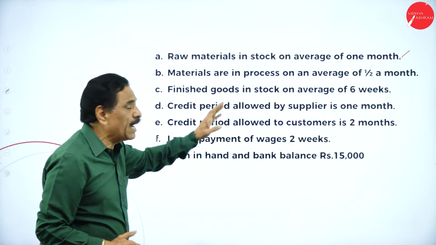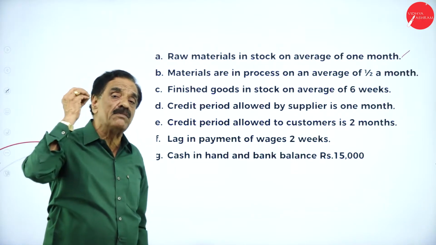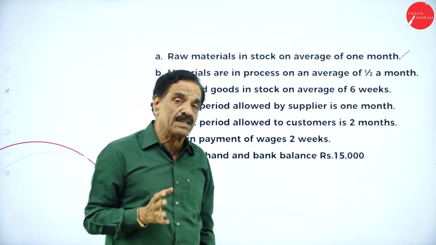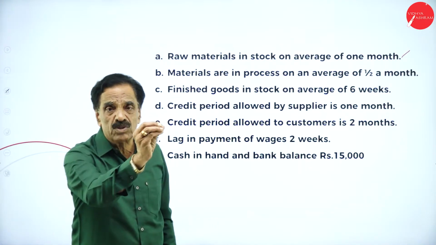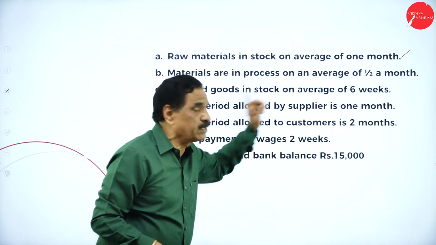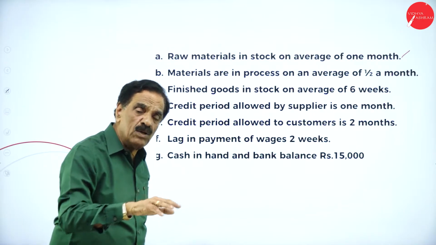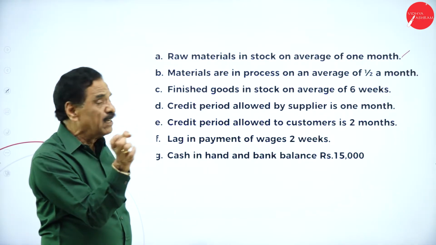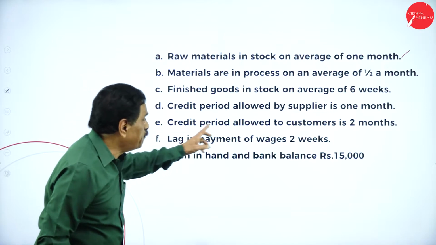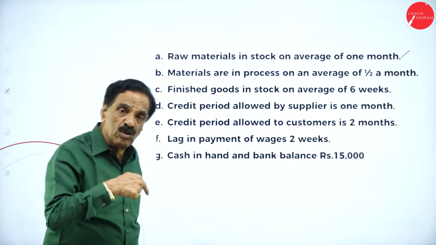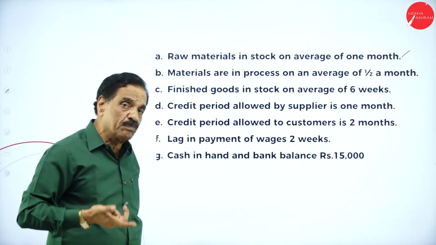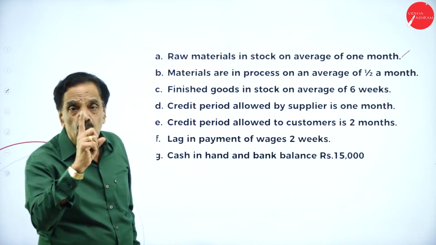Finished goods in stock, an average of 6 weeks. In a year, how many weeks are there? 52 weeks. So how to do it? 12,000 divided by 52 into 6 weeks. What's the finished goods value? 32 rupees, the total cost. 8 rupees added. Credit period allowed by supplier: he allowed 1 month to us. For a supplier, you have to pay for the material. How many months? 1 month.